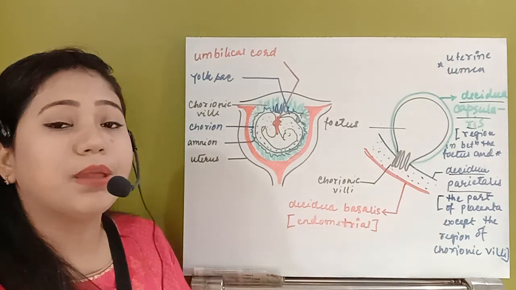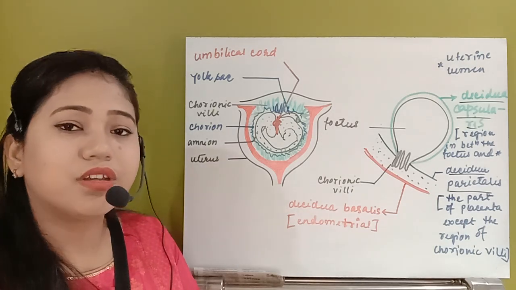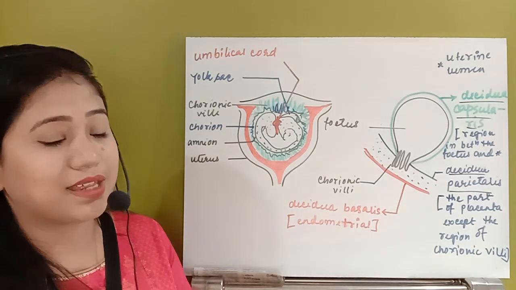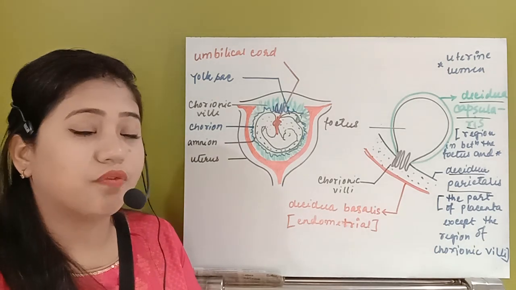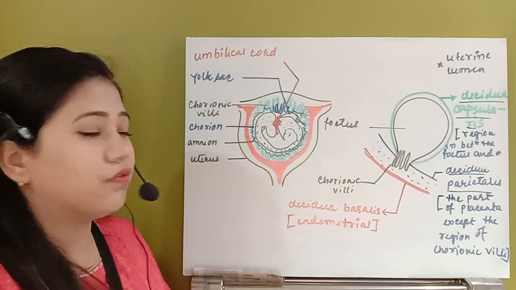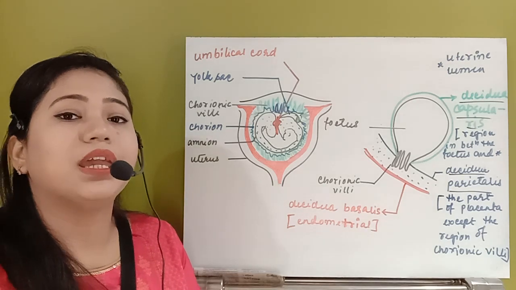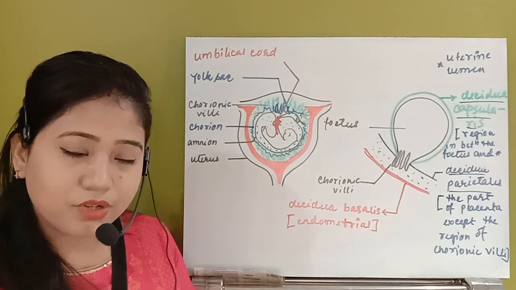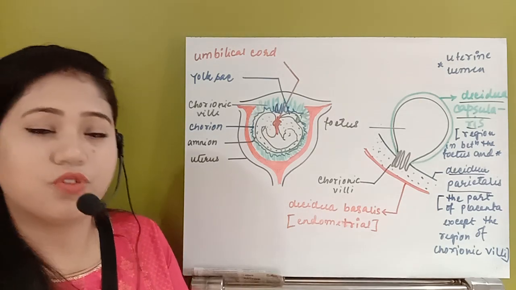But whenever the baby completely gets matured and it gets parturited, that means after the birth, what will happen to the placenta? The placenta will also be expelled outside. So whenever it is expelled outside, actually it will fall off. In case of human, the placenta also comes out whenever the baby gets parturited. Right after the parturition, the placenta falls off and it comes outside the mother's body.